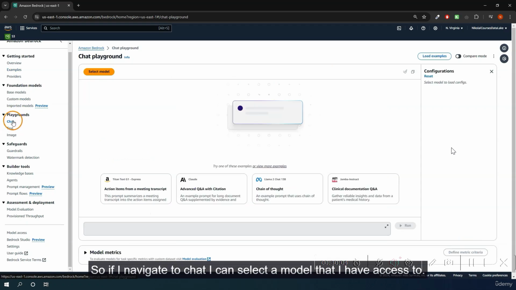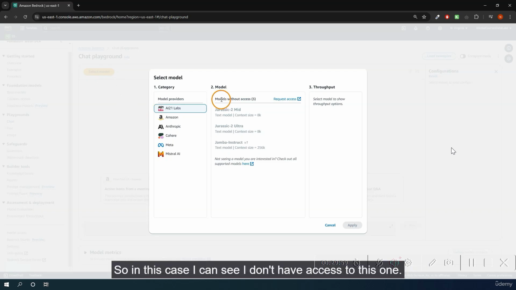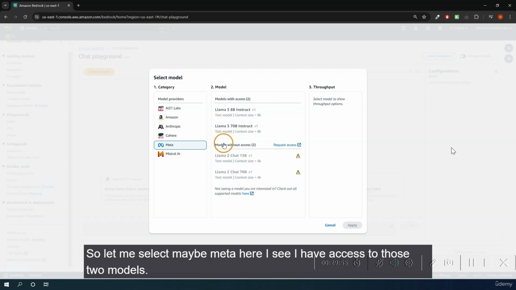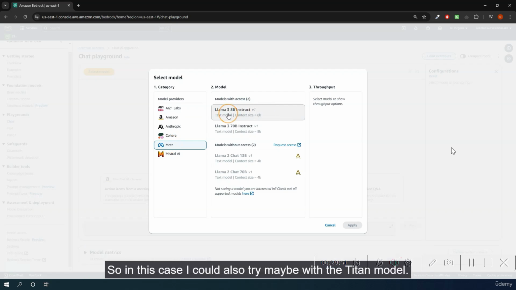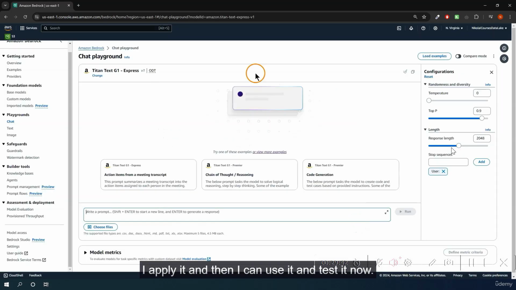If I navigate to chat, I can select a model that I have access to. In this case, I can see I don't have access to this one. So let me select maybe Meta. Here I see I have access to those two models. In this case, I could also try maybe with the Titan model. So here I will use the Express model. I apply it and then I can use it and test it now. Here I can now just enter my prompt. So for example, I can say, who is Einstein?